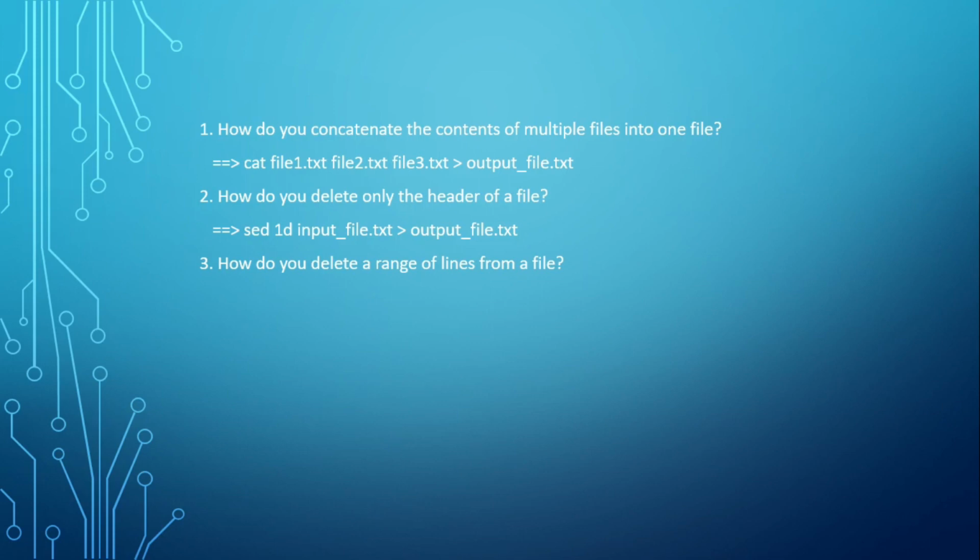Again, it will be the sed command, you have to pass the line numbers along with the d argument. So it will be like this. Here, my command will be deleting, in input file.txt, the line numbers from 10 to 20 and storing the result into the new file, output.file.txt.